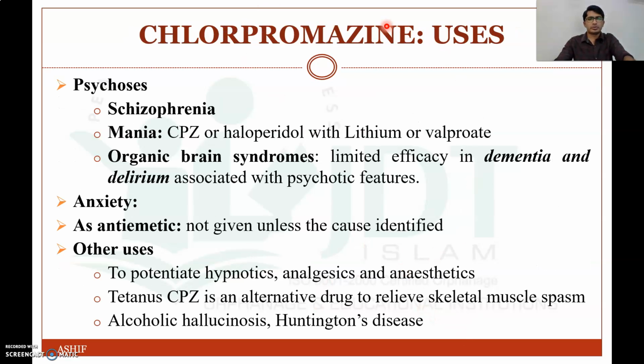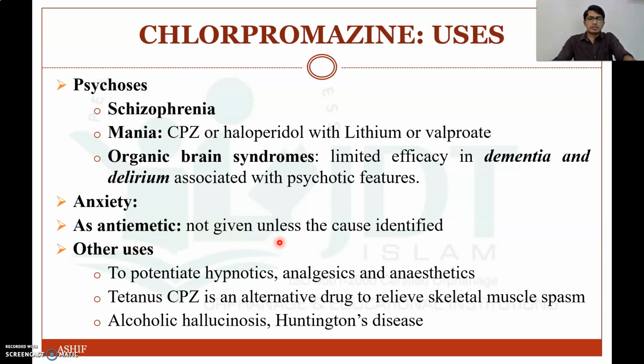And finally, coming to the uses of chlorpromazine, it is mainly used to treat psychosis, especially for the treatment of schizophrenia, and mania, in which we will use chlorpromazine or haloperidol with lithium or valproate, and organic brain syndromes with limited efficacy in dementia and delirium associated with psychotic features. Chlorpromazine and other antipsychotic drugs are also used for the treatment of anxiety.